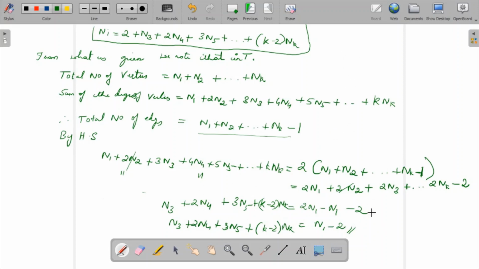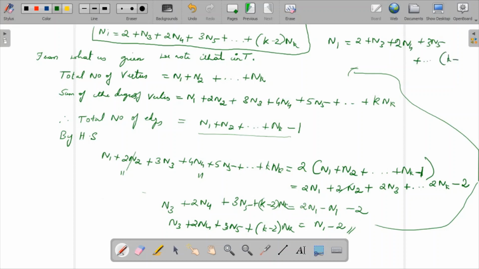So above, the continuation is over here. That would be nothing but, I take n1 to this side and 2 to the other side, so it would be n1 equal to 2 plus n3 plus 2n4 plus 3n5 plus so on till k minus 2 into nk. So this proves the required result. So this is regarding the example 6.